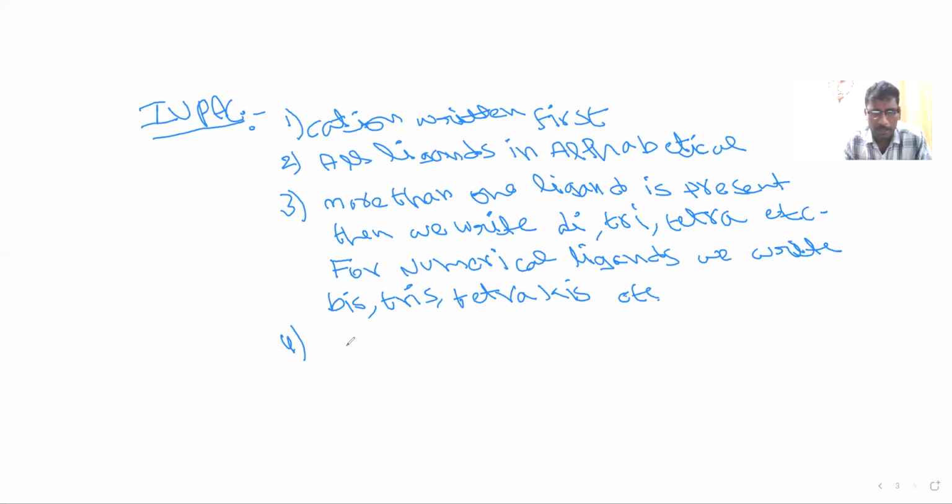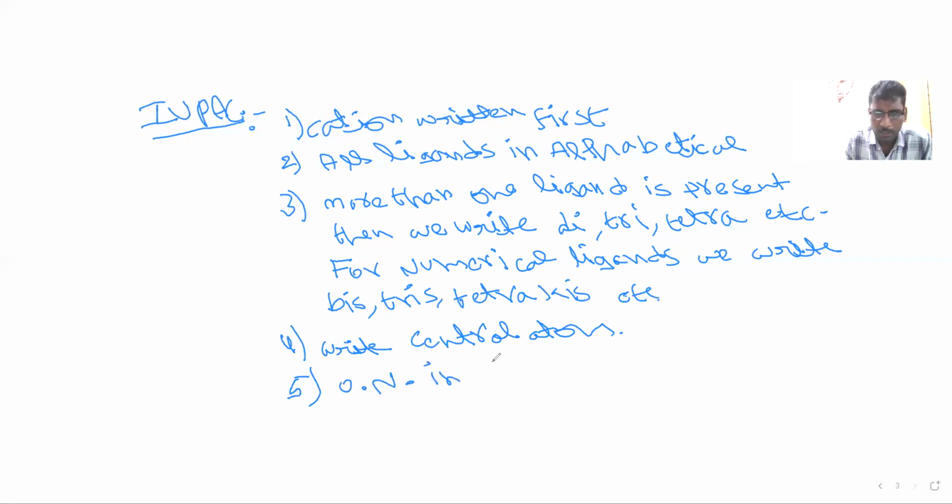After writing all the ligands, write the central atom. The fifth rule is oxidation number in Roman values.